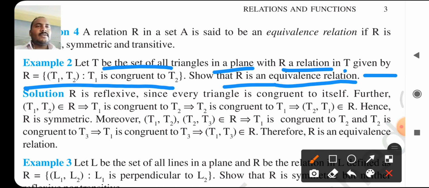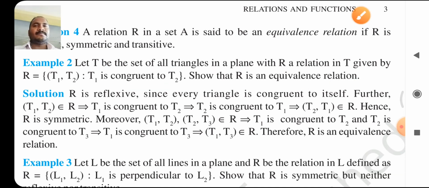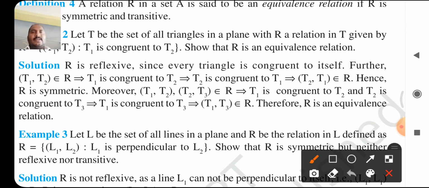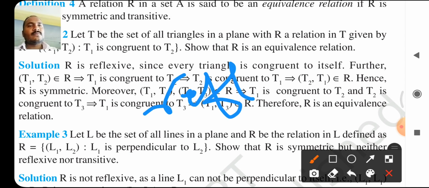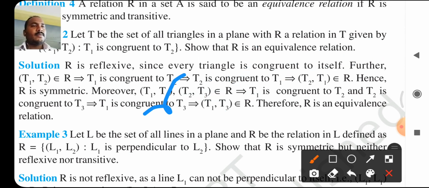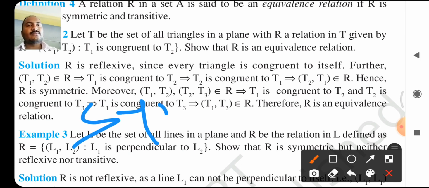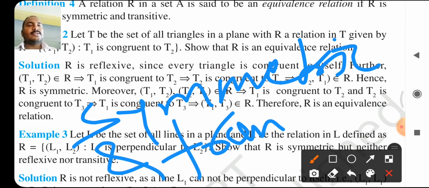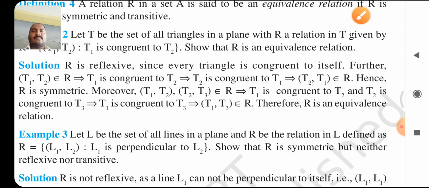We know that suppose R is an equivalence relation, R must be reflexive, and symmetric, and transitive. Okay, and transitive.